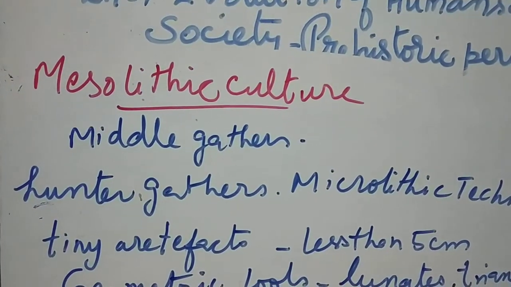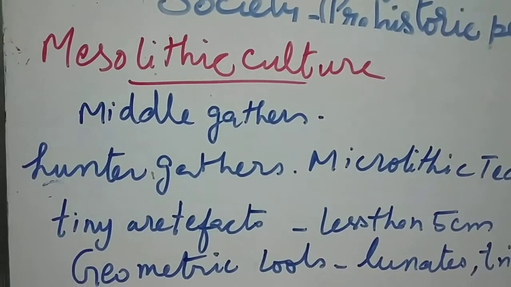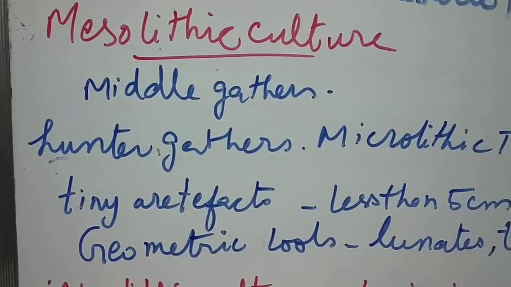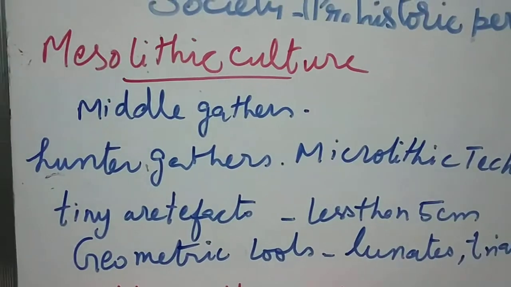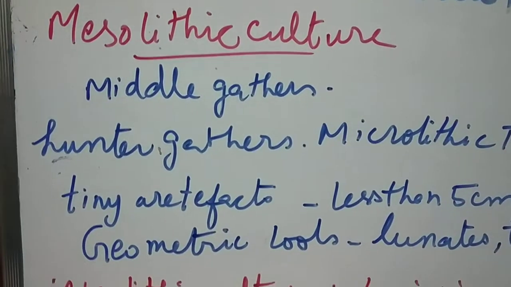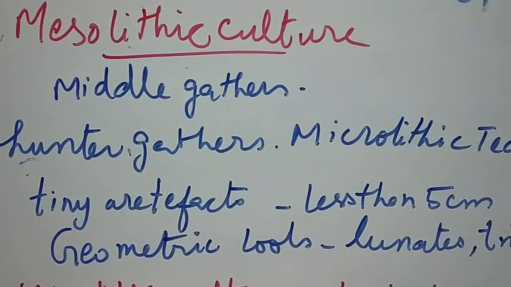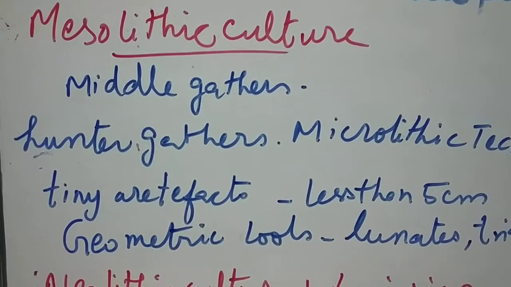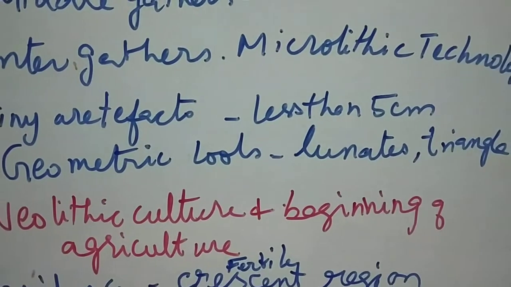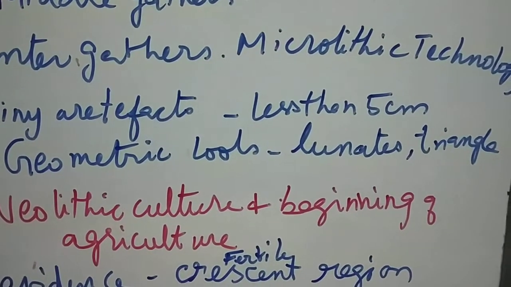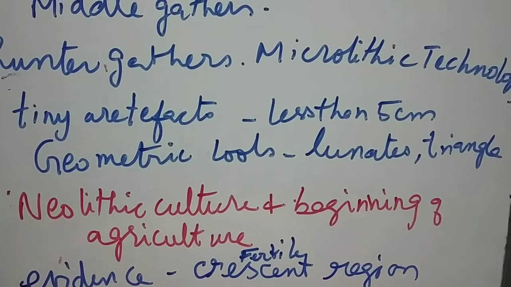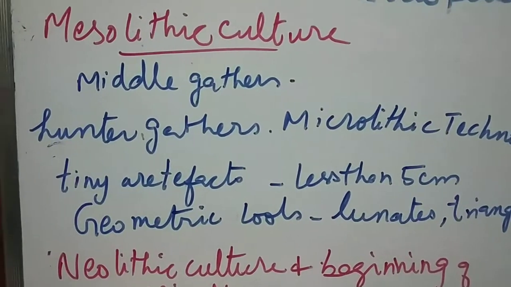Mesolithic culture, in this one they were hunter-gatherers. They started to use the microlithic technology, very tiny artifacts, less than 5 centimeters in size. They started to use geometric tools such as lunates, triangles, trapezium, scrapers and arrowheads. These are the things during the period of Mesolithic culture.